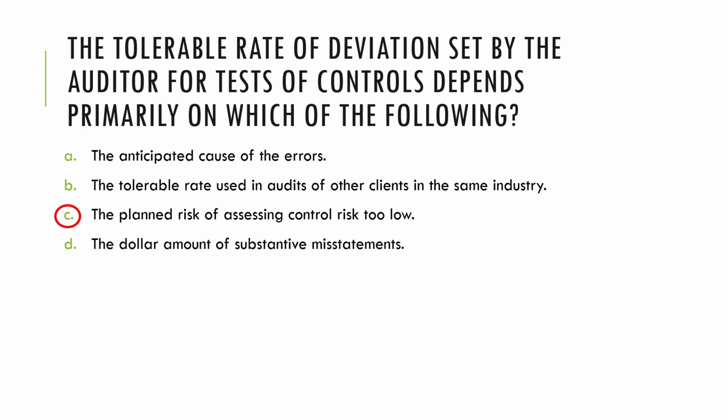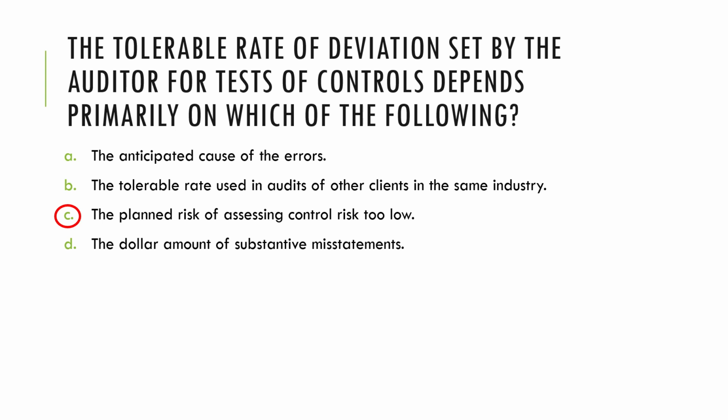The planned risk of assessing control risk too low is also called the acceptable risk of over reliance. And if you must remember, ARO, or the acceptable risk of over reliance, is a type 2 risk. Type 2 risk being that which affects effectiveness. And again, the auditor is scared of these type 2 risks and will endeavor to control them by putting up an acceptable level.